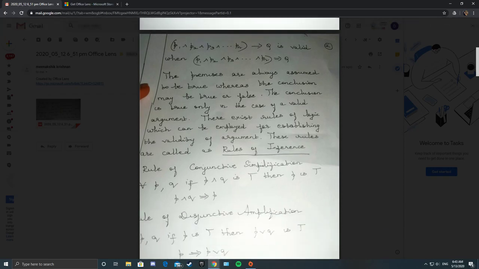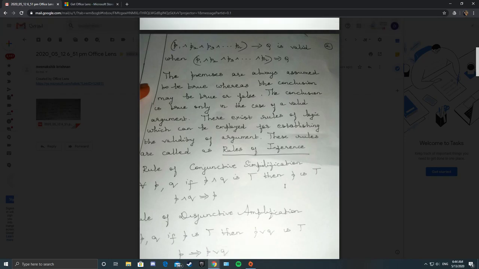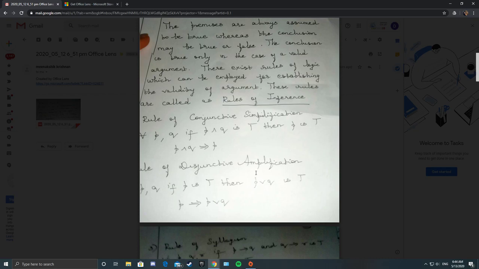The first rule is conjunctive simplification: for all P, Q, if P and Q is true, then P is true. So P and Q implies P. Then the rule of disjunctive amplification: if P is true, then P or Q is true. In a disjunction, it is true even if one of them is true. So P implies P or Q.